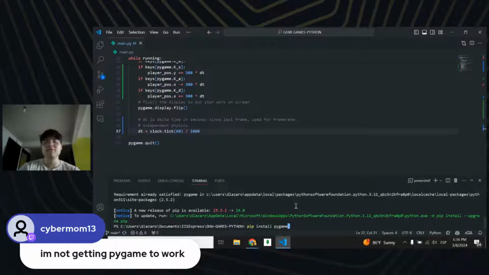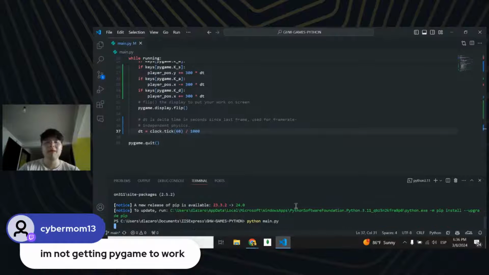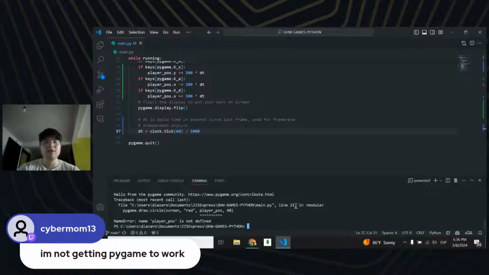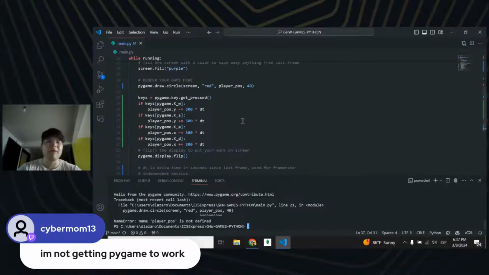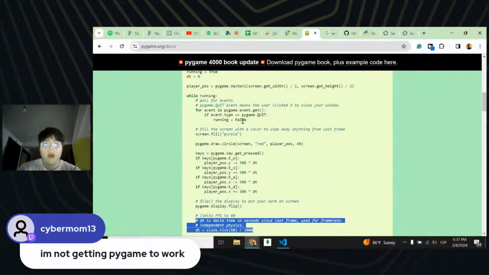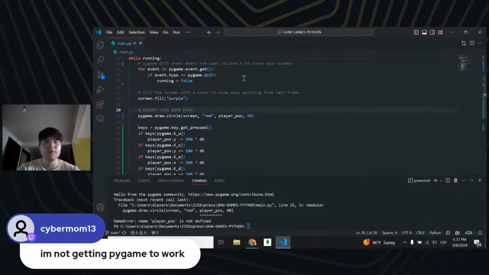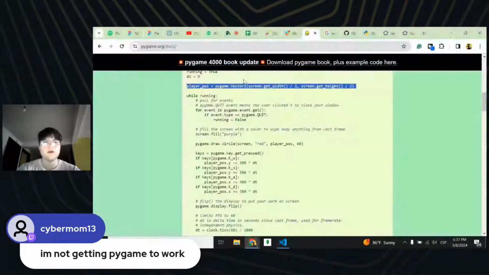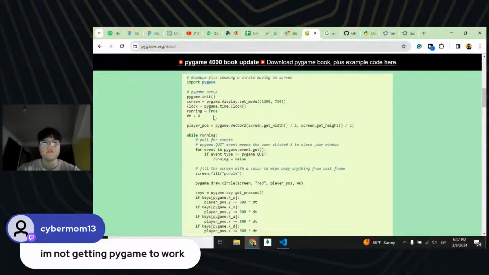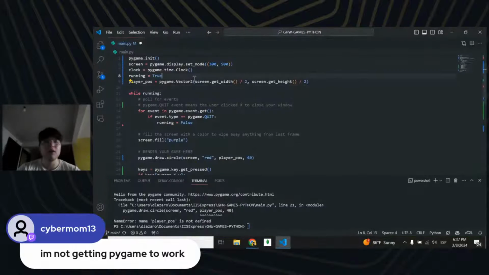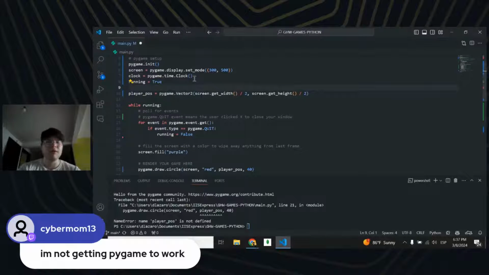So yeah, let's just do python main.py. Let's see our, oh yeah, we don't even have play precision, right? Where are you, play precision? There you go. I forgot to put this here. And also I didn't even declare my delta variable. dt is equal to 0, and player position is going to be the pygame Vector2 of a 2D vector.